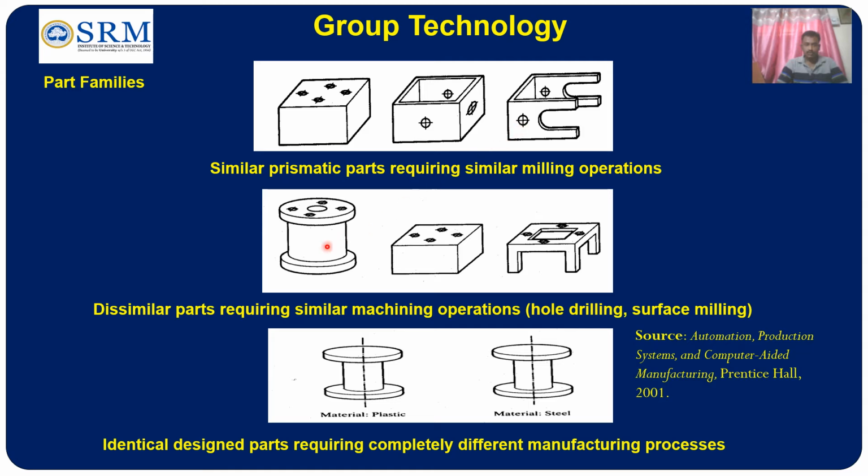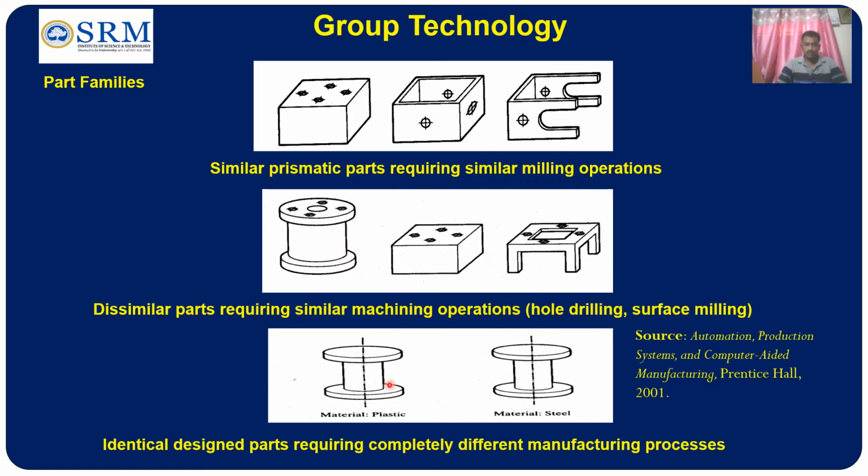Coming back to the second category, you can see the parts are dissimilar. One is circular, one is a prismatic part, and another is a different shape. Dissimilar parts requiring similar machining operations are grouped together. You can see the similarity: drilling is performed in all these components. Hole drilling and surface milling is carried out in these three components. Even though the design is different, based on their similarities in manufacturing, they are grouped together.